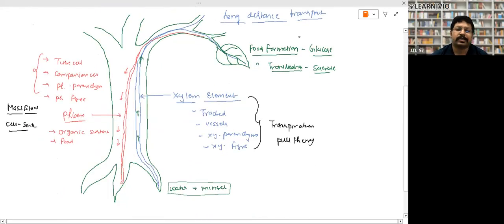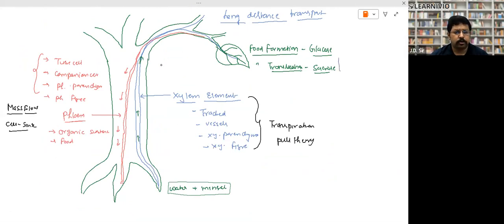Now come to long distance transport. Long distance transport takes place through two pipelines. The green leaves have the responsibility to make the food. So food formation or glucose formation takes place in the leaves. This food and glucose are made in the leaves and they are transported.